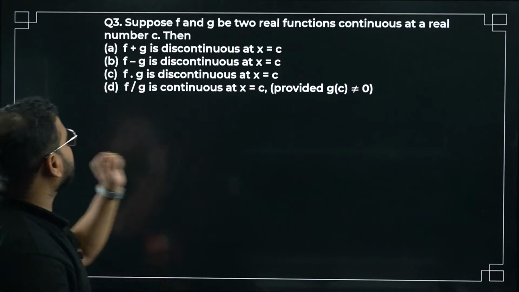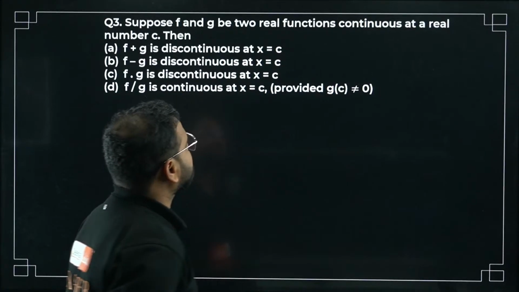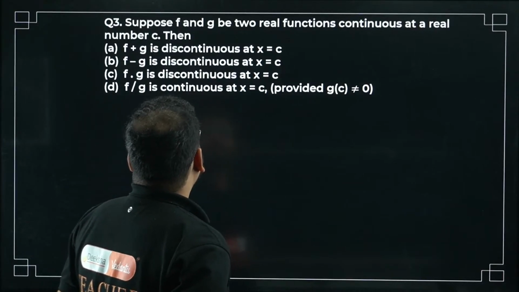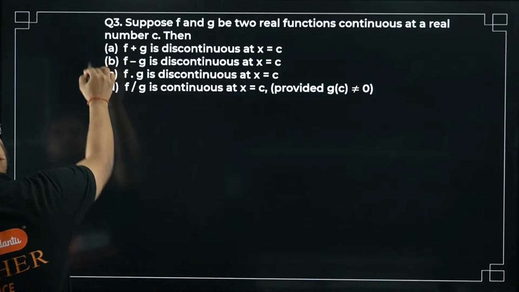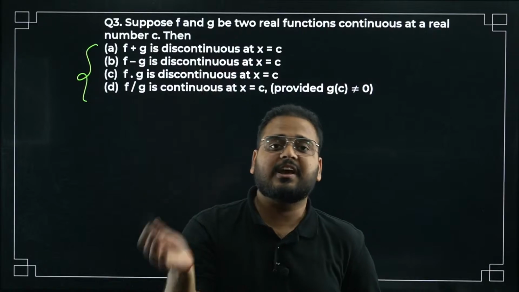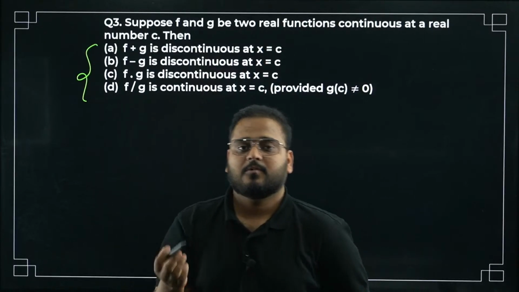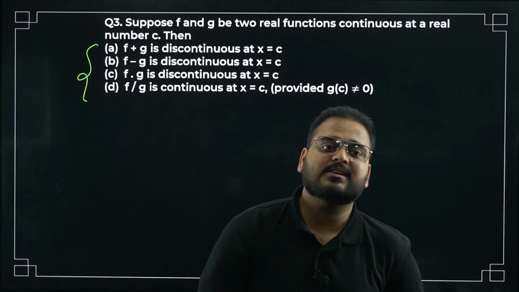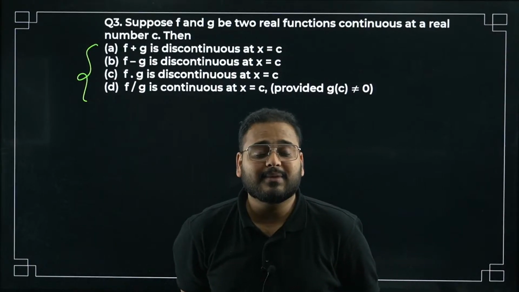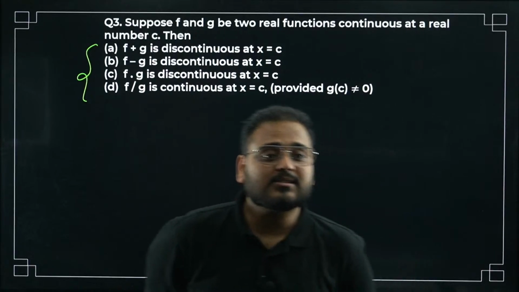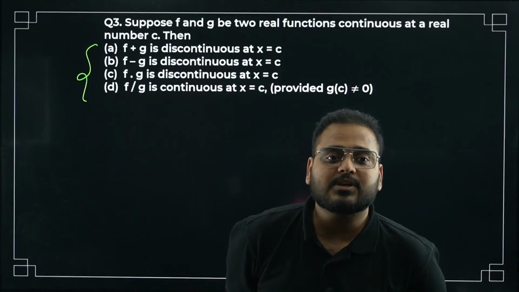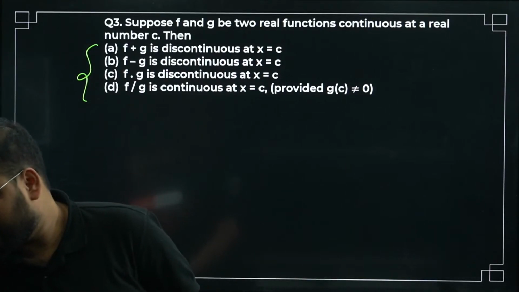Now I'll move on to question number 3. Suppose f and g are two real functions, continuous at real number c, then algebra of functions, right? Algebra of continuity means f plus g, f into g, f minus g, f by g. How this works out, there's a concept like this given to you in NCERT. I hope you have all studied that. I have taught you that in my sessions as well. So I hope you can answer. I'll just wait for your answer, just a few seconds. Question number 3, what is the right answer?